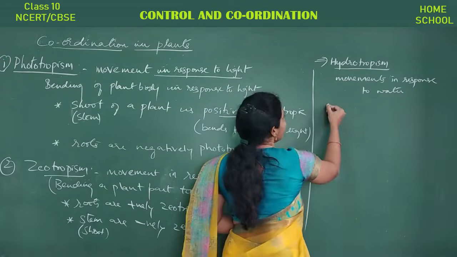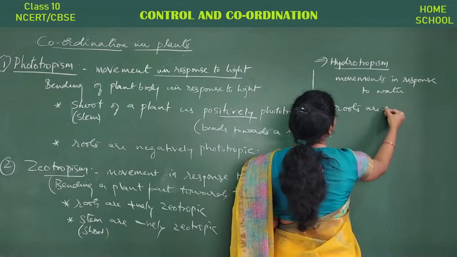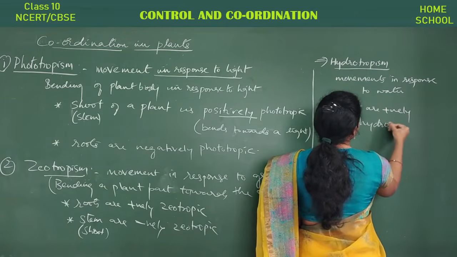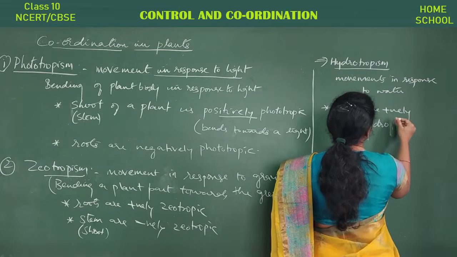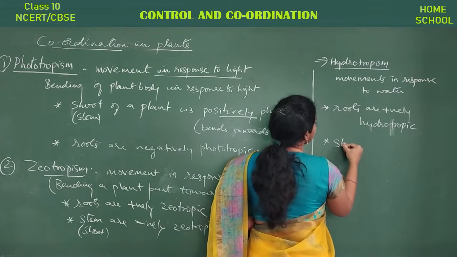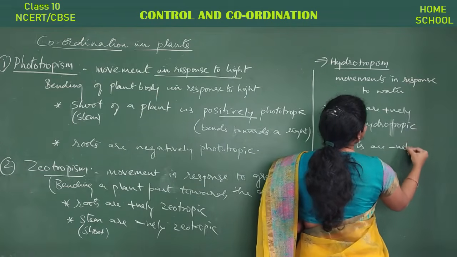So what I can write here is roots are positively hydrotropic, whereas the shoots are negatively hydrotropic.